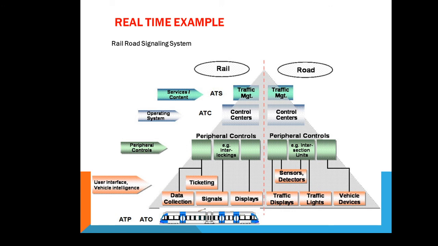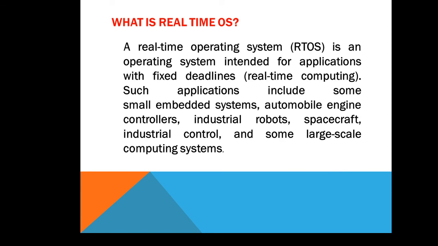There are several examples of real time systems which give justification to the management, control and handling of things together. So if I have to define the real time system, now I can say a real time operating system is an operating system intended for applications with fixed deadlines, which are associated with real-time computing. Such applications include some small embedded systems, automobile engine controllers, industrial robots, spacecraft, industrial controls, and some large-scale computing systems.